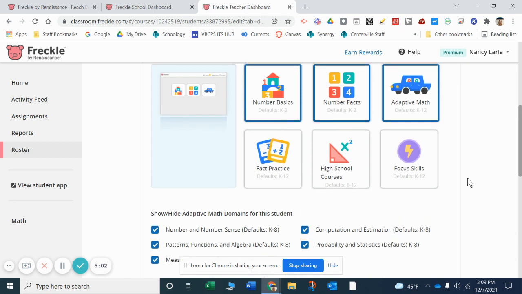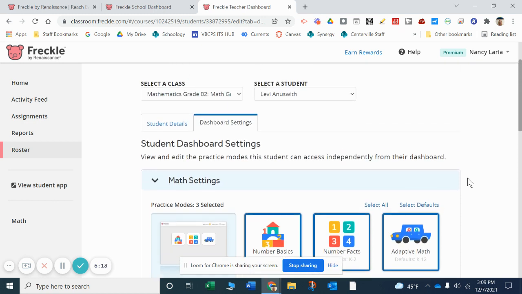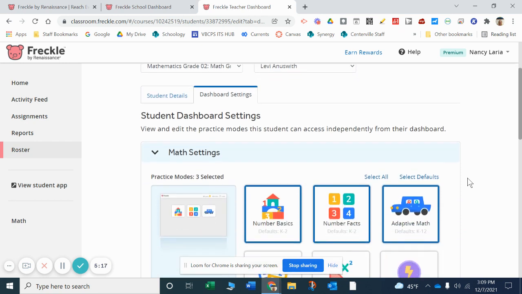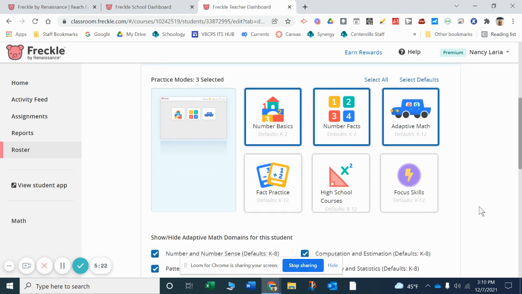If you want to do focus skills, it will come from your assignments, targeted assignments that you make to your students. So those are a couple of the settings that we need to make in Freckle so that everything will be up to par the way Mrs. Ritzel is expecting us to use Freckle this year.